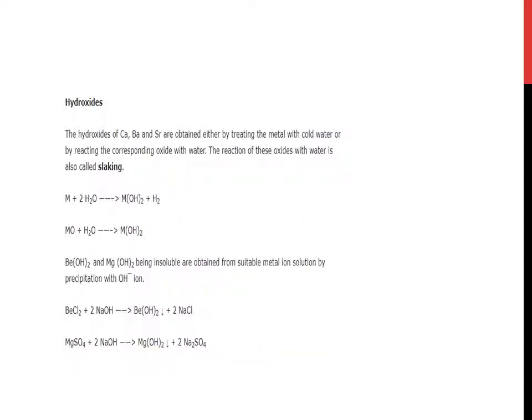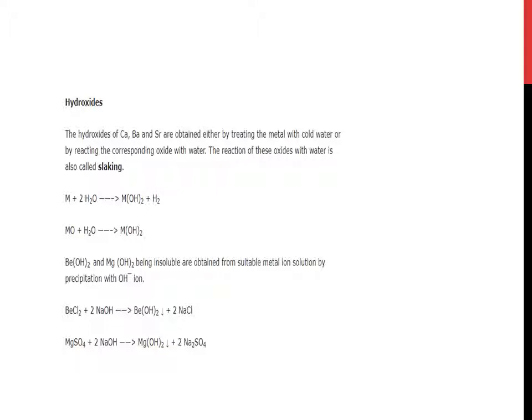Hydroxides. The hydroxides of calcium, barium and strontium are obtained either by treating the metal with cold water or by reacting the corresponding oxide with water. The reaction of these oxides with water is also called slaking. M plus water gives M(OH)2 plus H2. Beryllium hydroxide and magnesium hydroxide, being insoluble, are obtained from suitable metal salt solution by precipitation with OH negative ion.